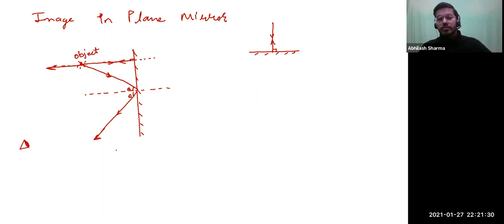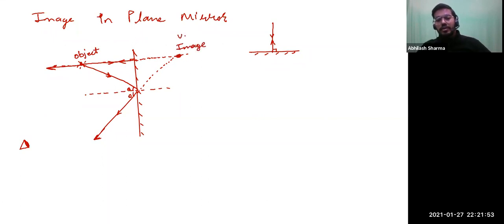So what will your brain do? Your brain will try to trace the path for these two incoming rays. This ray is already extended behind. What about the other one? Well, that one your brain extends behind and sees that it appears to be coming from here.